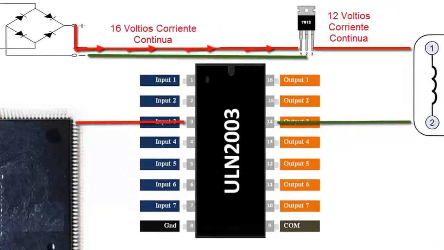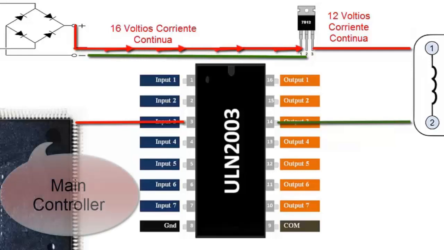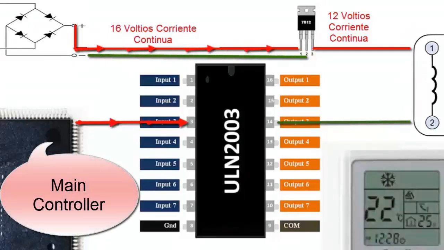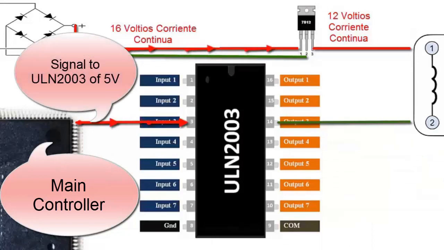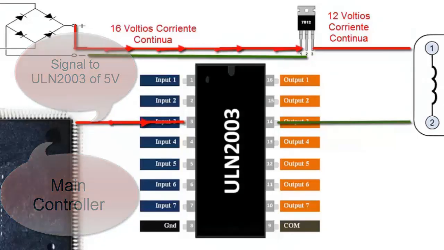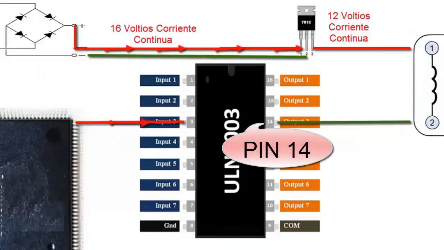6. When the electronic board receives the user's power-on signal, it sends a signal to the main controller. 7. The main controller responds to the power-on stimulus, emitting a 5-volt signal to the ULN 2003 integrated circuit. 8. The ULN 2003 integrated circuit, upon receiving the input signal on its pin 3, provides an output signal through its pin 14.